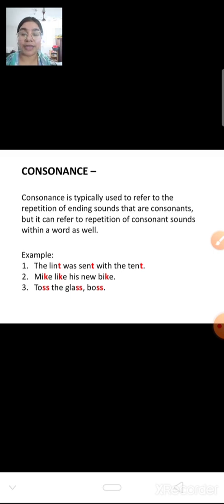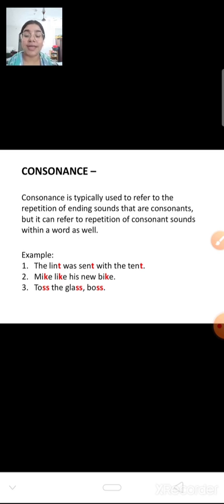Consonance. As you must have known, the alphabet has vowels and consonants. The letters A, E, I, O, U are vowels, and the letters other than vowels are known as consonants. So whenever these consonants are repeating in a single sentence, either in the middle, at the end, or in the first position, that doesn't matter, but they are repeating, that is known as consonance.